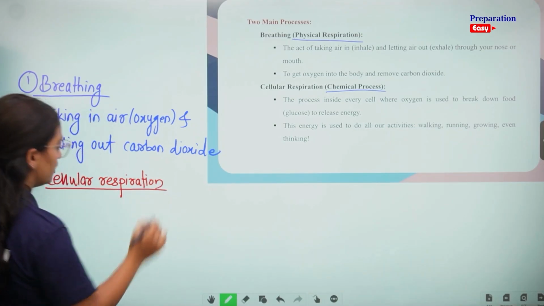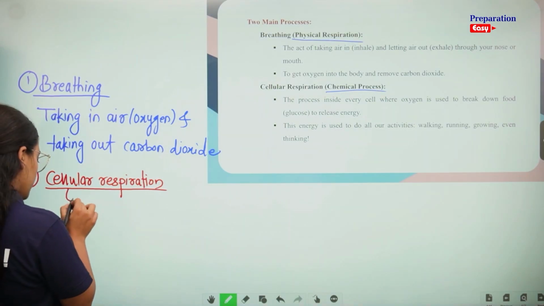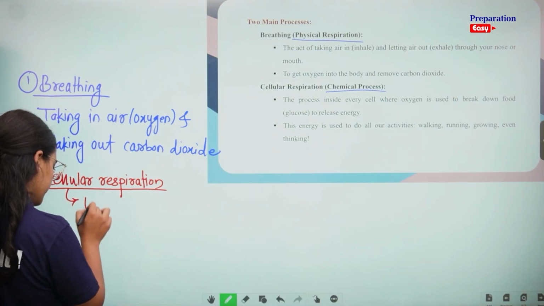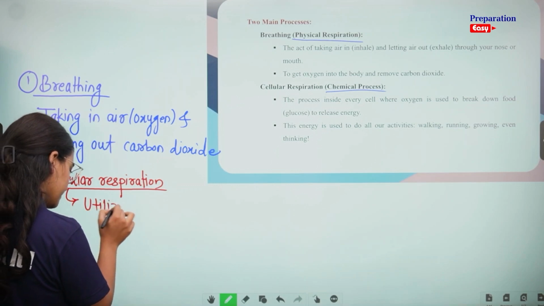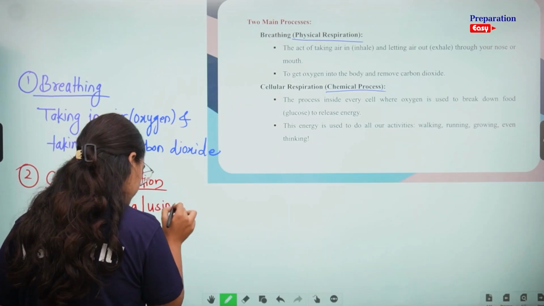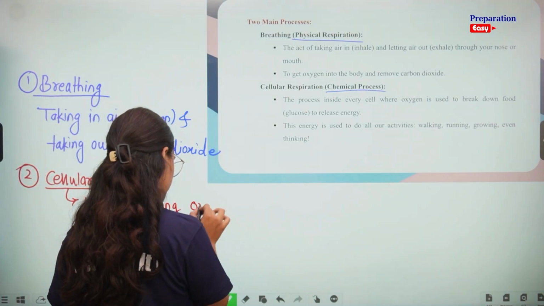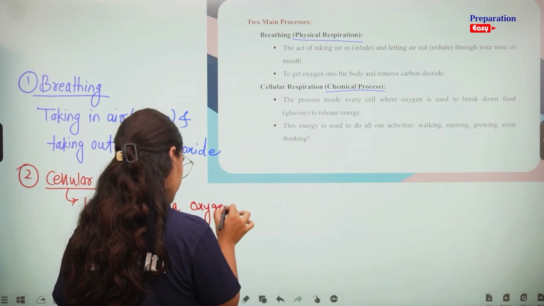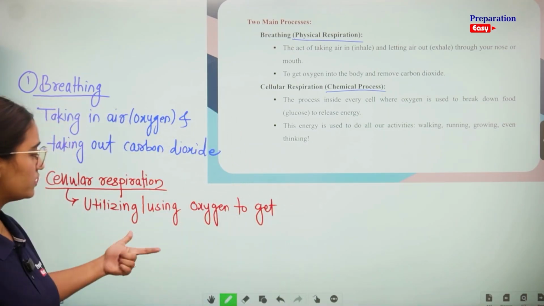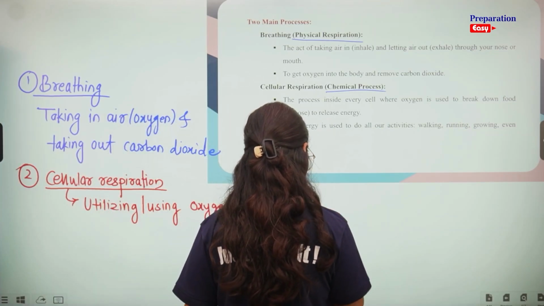So, cellular respiration means simply utilizing or using oxygen to get energy.